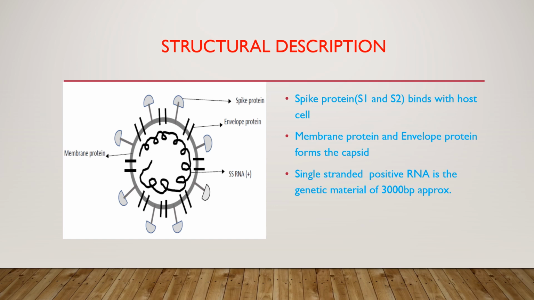There are also envelope protein and membrane protein which form the capsid of this virus, and the genetic material is single-stranded positive RNA, around 30,000 base pairs. There are two types of spike protein, S1 and S2. S1 binds with the ACE2 receptor while S2 mediates fusion between the virus and host cell.